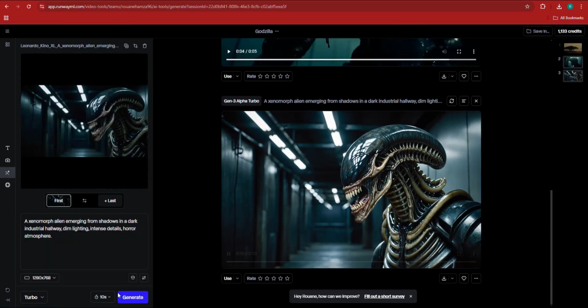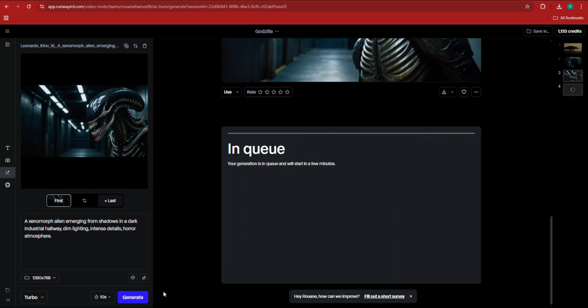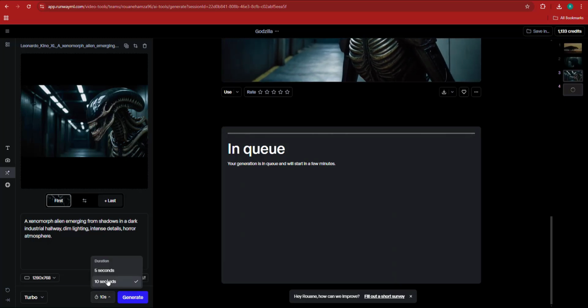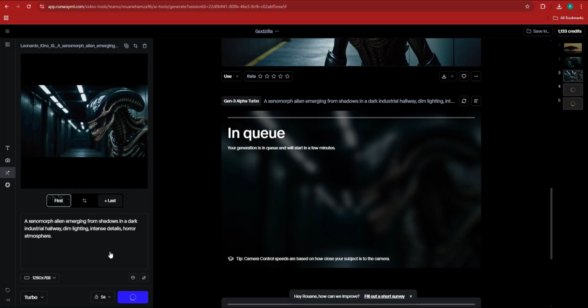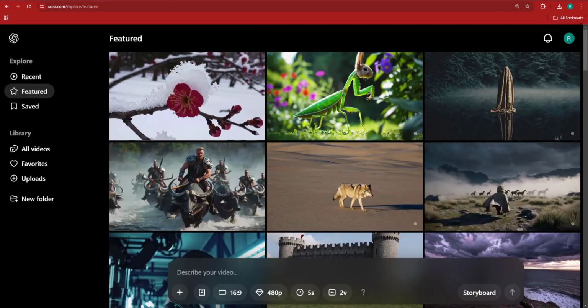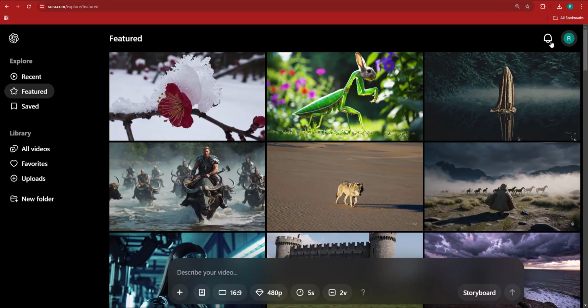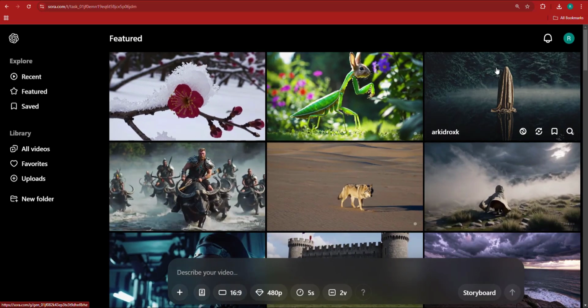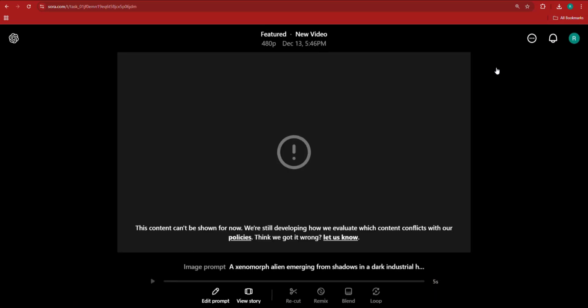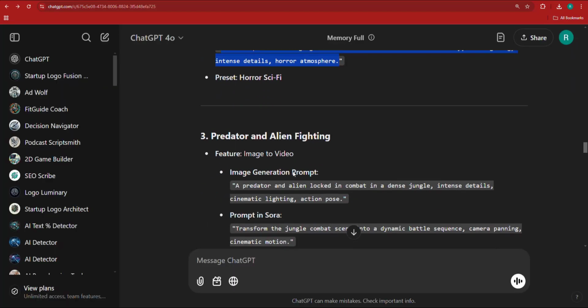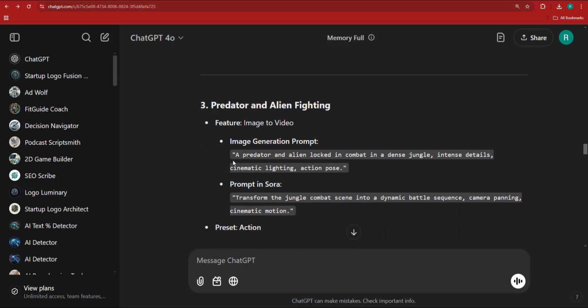Now, I can show you one more thing. I can try generating another time with 10 seconds and also generate with 5 seconds another time with the same prompt, same image. And I'm pretty sure you're going to see different results each time. Now, it seems that we have violated the guideline when it comes to Sora, when it comes to the alien. So it didn't really generate it for us. So we're just going to move on. But that just goes to show you that we've explored the feature of image to video or text to video.